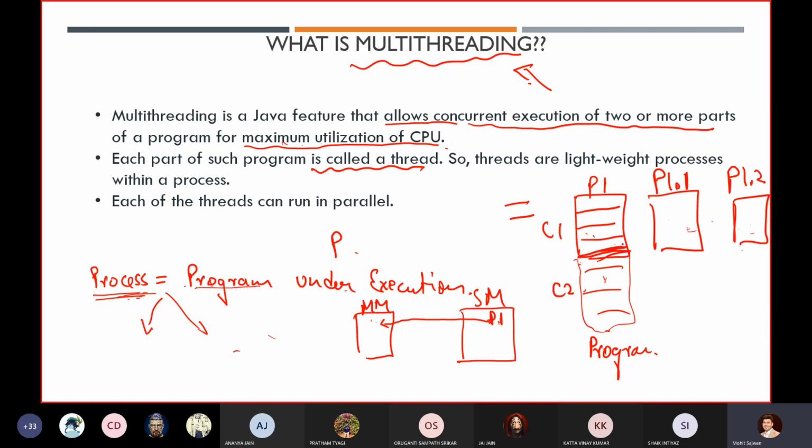Now you will ask me, sir, how are we getting maximum utilization of the CPU? Again, I'm not going into depth, because you will learn this when you cover operating systems.